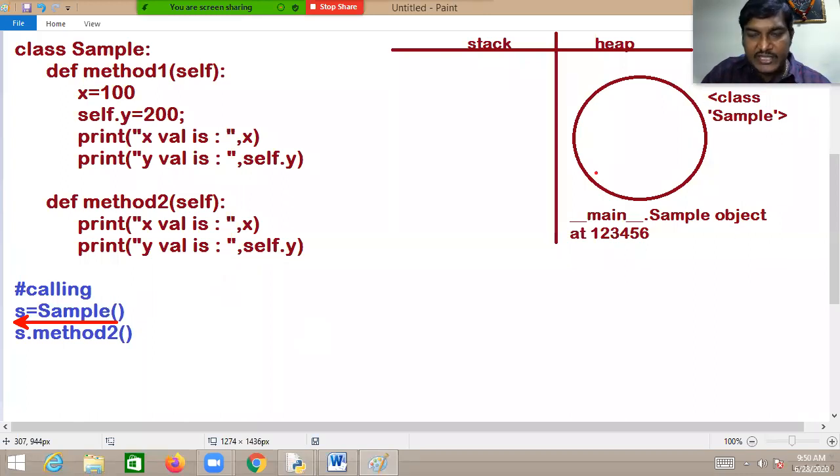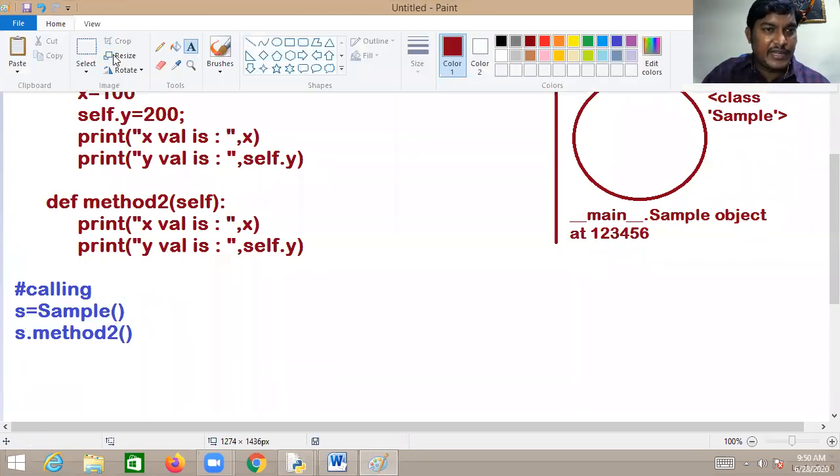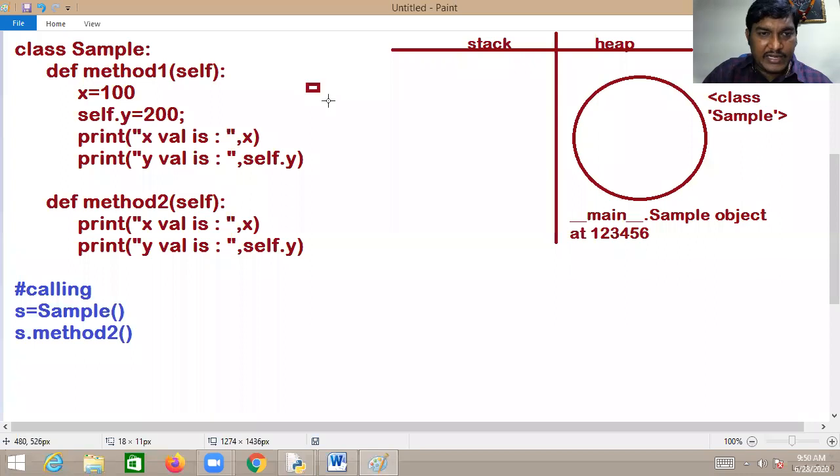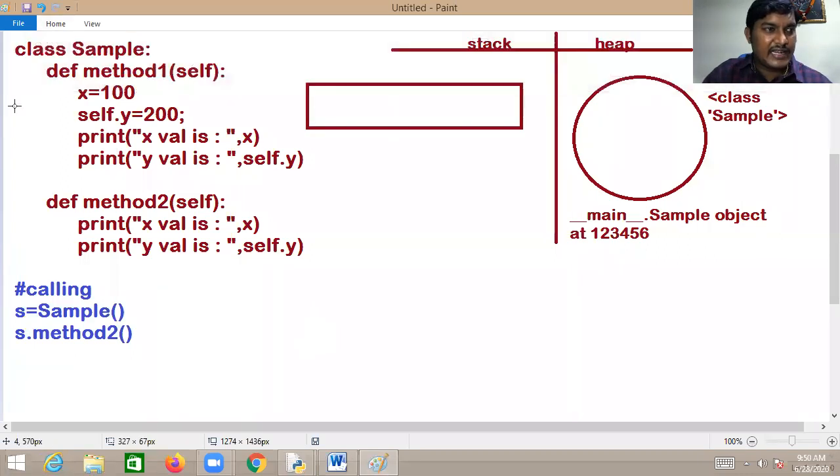So first the object is created. The created object's hash code will be assigned to S. Here S is the reference, my dear. S is the reference. Good. Just guys, kindly notice that.